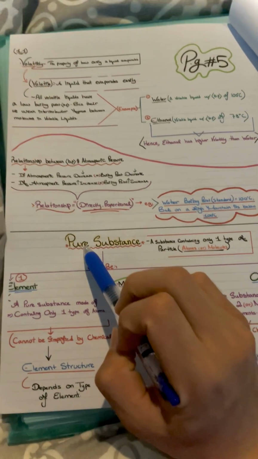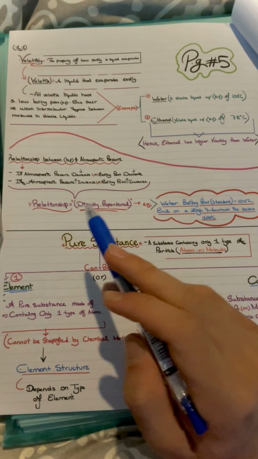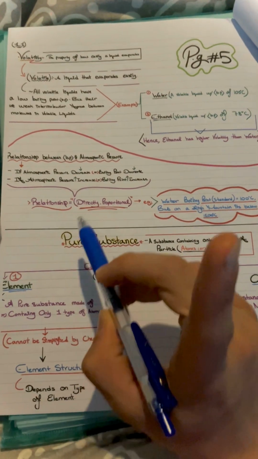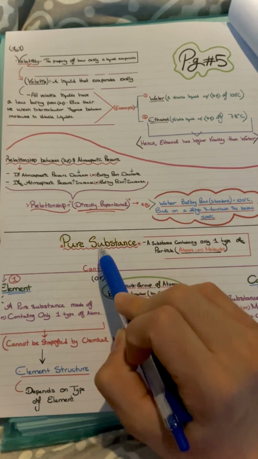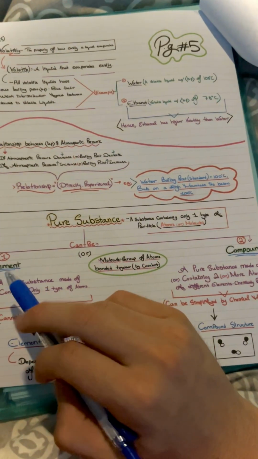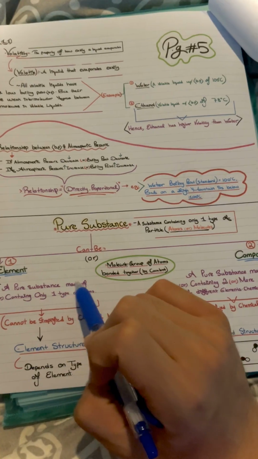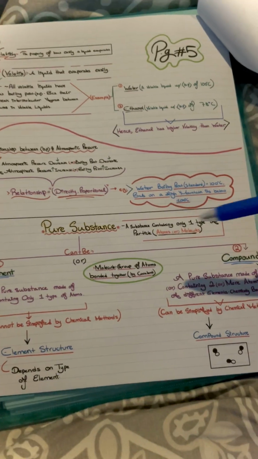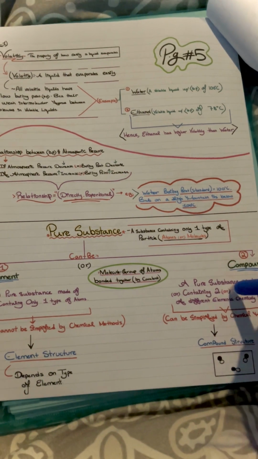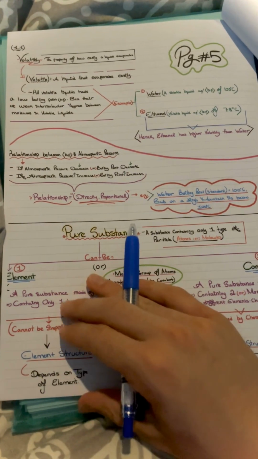Okay. Pure substance. A pure substance is a substance containing only one type of particle. This one type of particle can be an atom, ion, or molecule, but any substance that contains only one type of particle is a pure substance. Now, a pure substance can exist in two forms. It can either exist as an element or as a compound. An element is a pure substance only containing one type of atom of a singular element. A compound is, in simple terms, two or more elements chemically bonded together. Compounds can be separated by chemical means. Elements cannot be separated by chemical means.